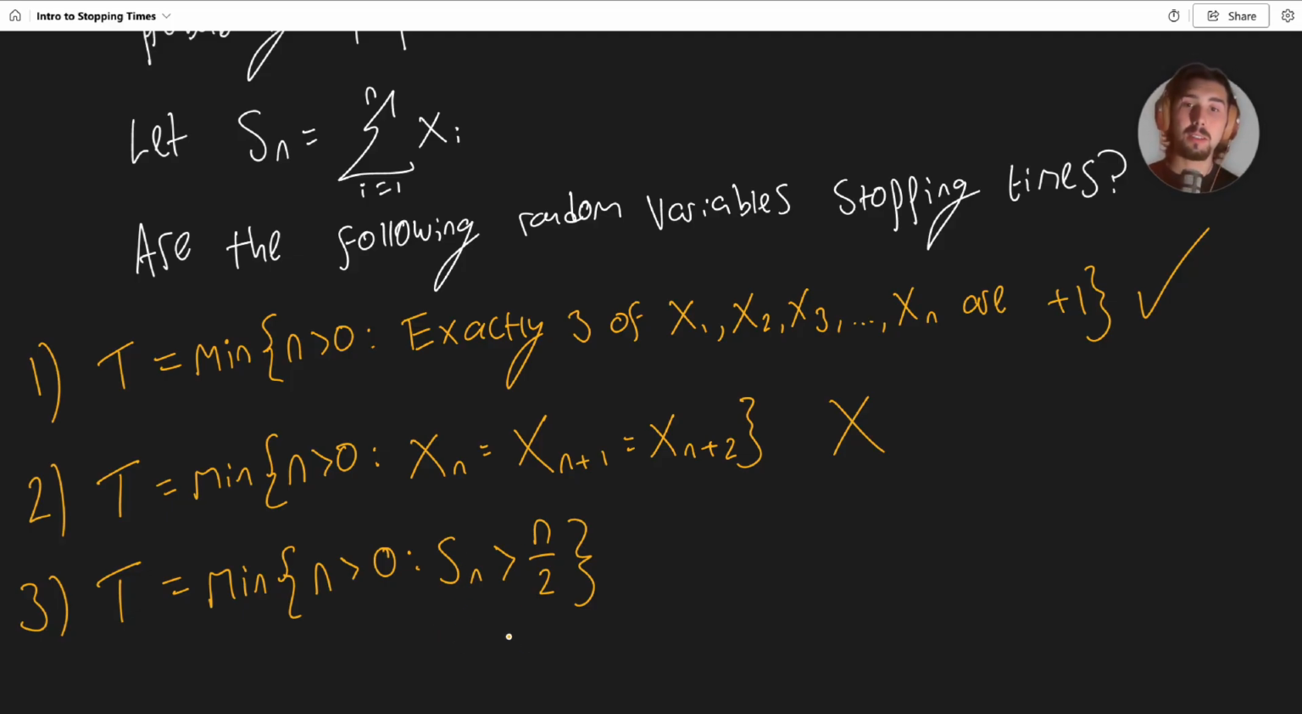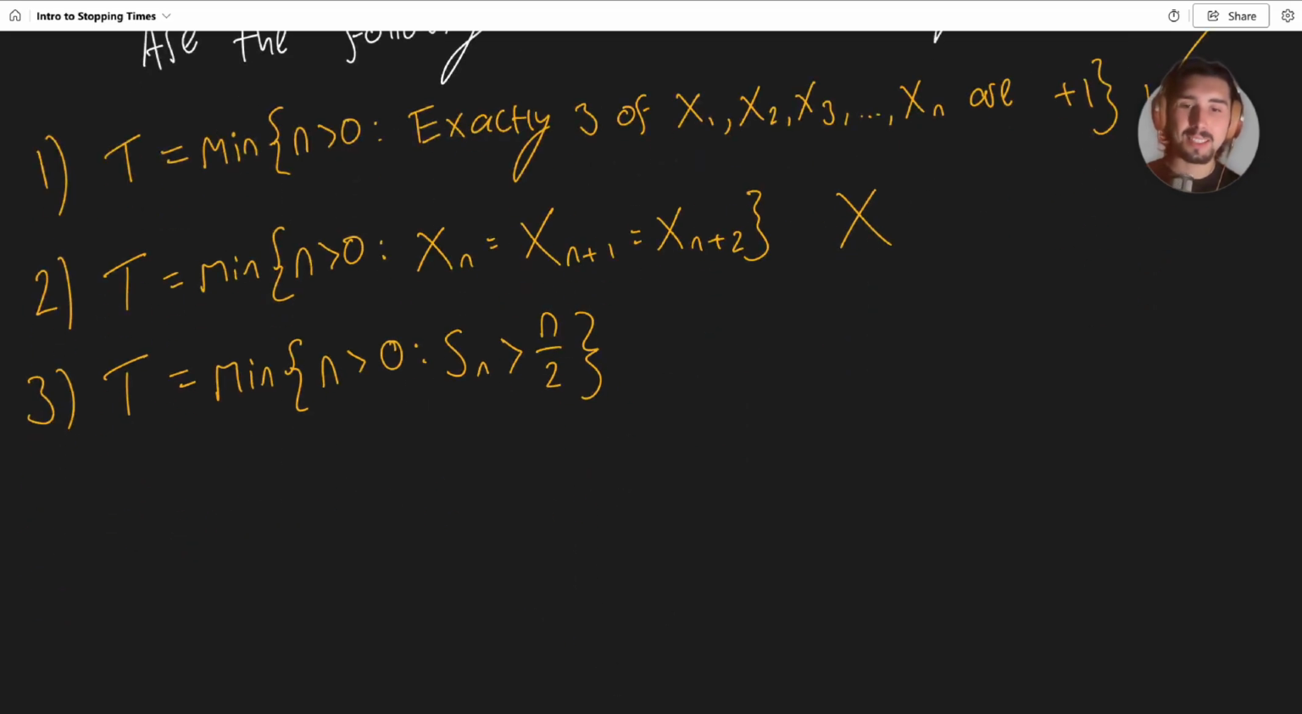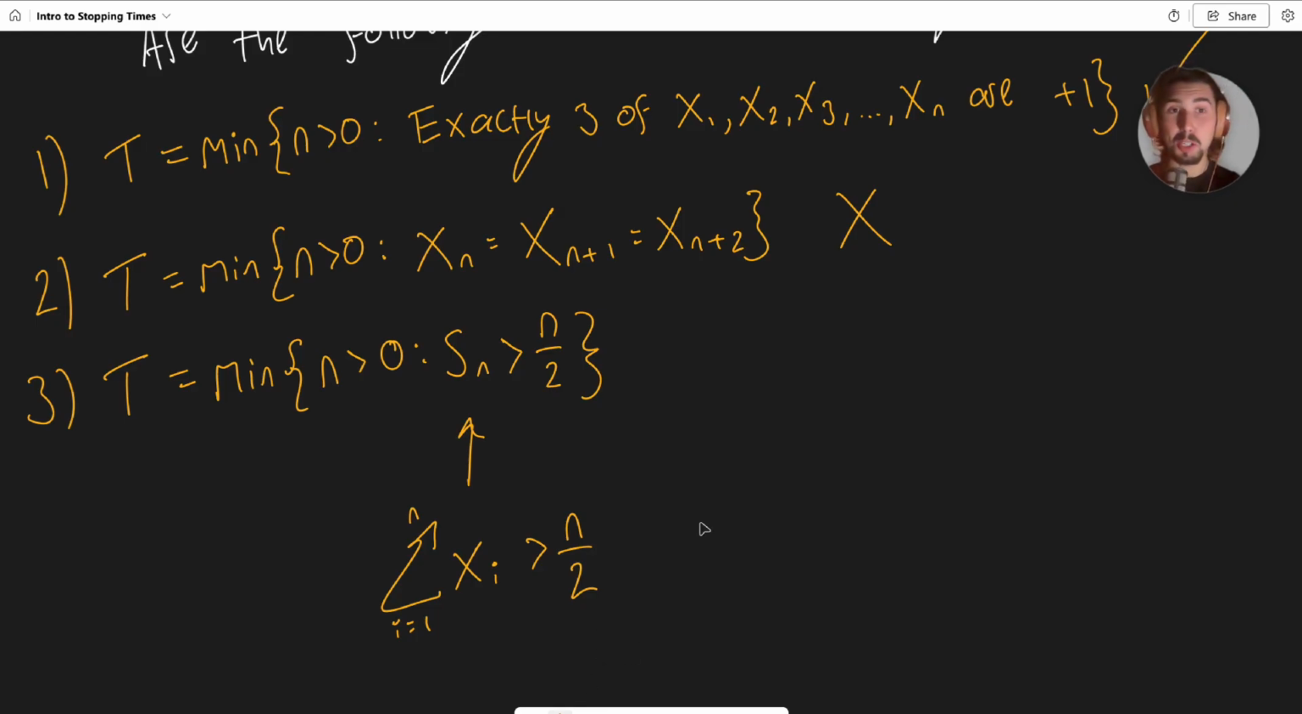is bigger than n over 2. So remember, guys, what this actually means. Let's write this down. If Sn is bigger than n over 2, that basically is saying that the sum from i equals 1 to n of the xi's takes a value bigger than n over 2. Is this a stopping time? Well, think about it.